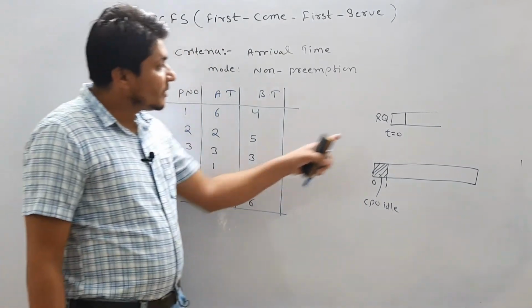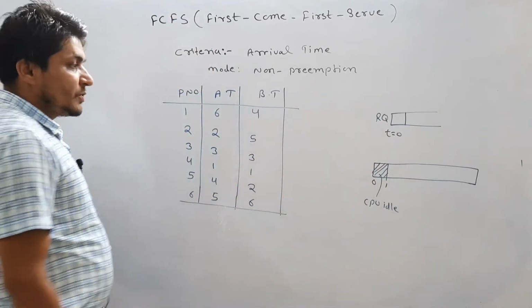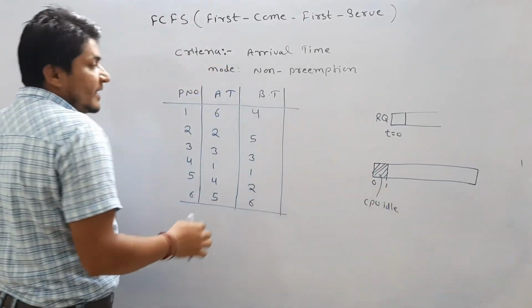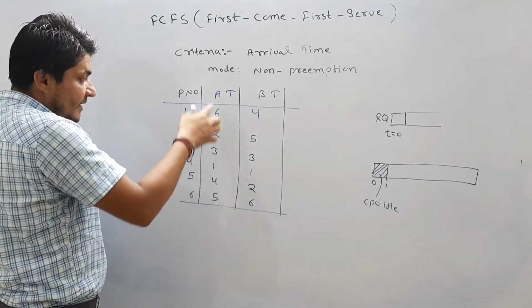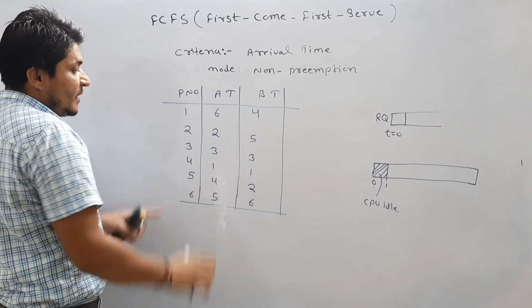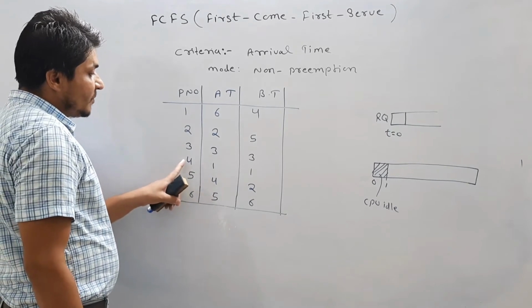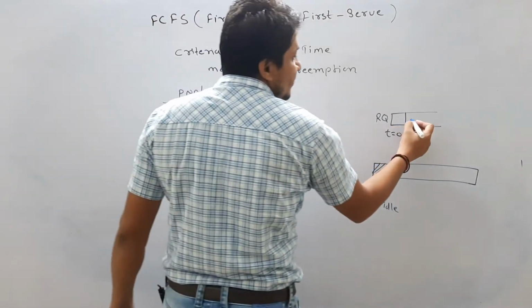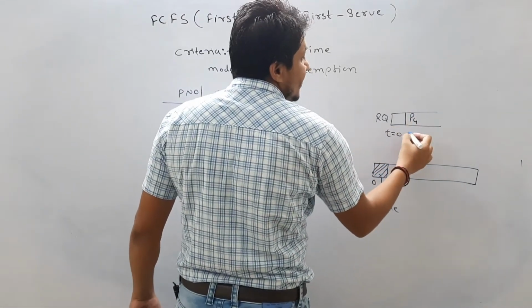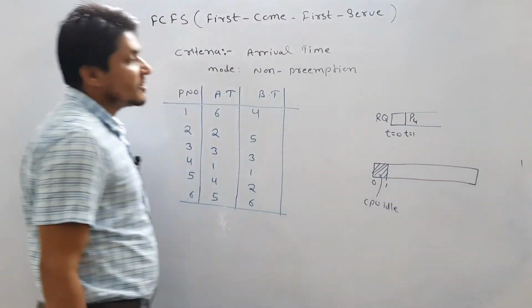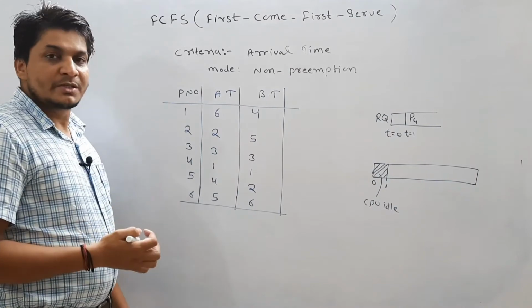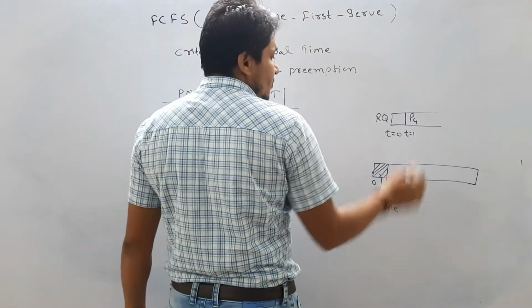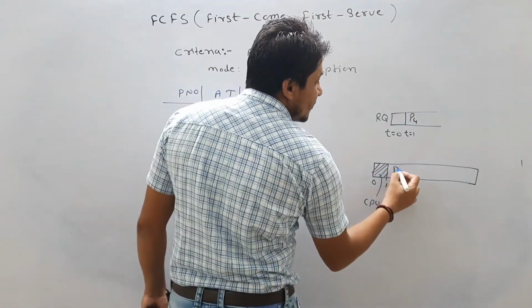Now at time t equal to 1, the CPU has waited from 0 to 1. Is there any process which came at arrival time 1? Yes, P4 came at arrival time 1. So P4 is available in the ready queue at time t equal to 1. Since only one process is there, the CPU will be given to that process. So P4 is going to be executed.